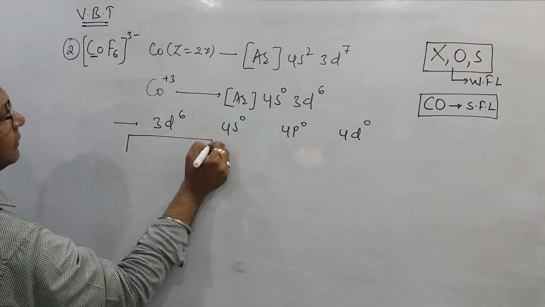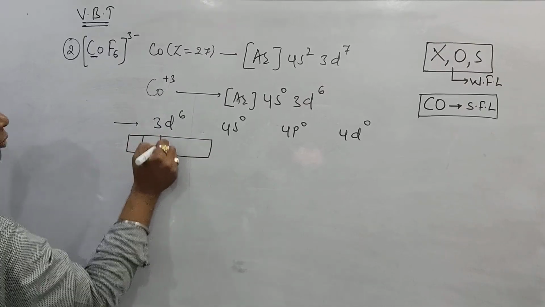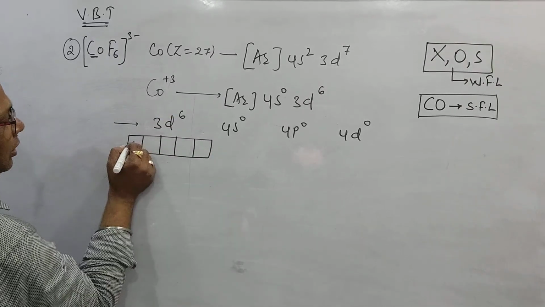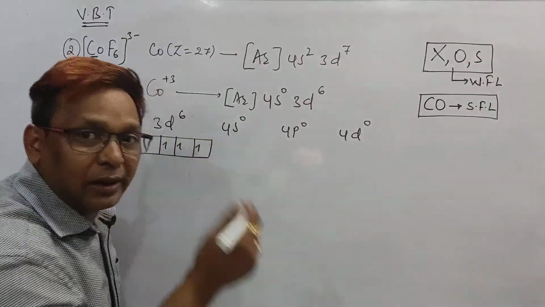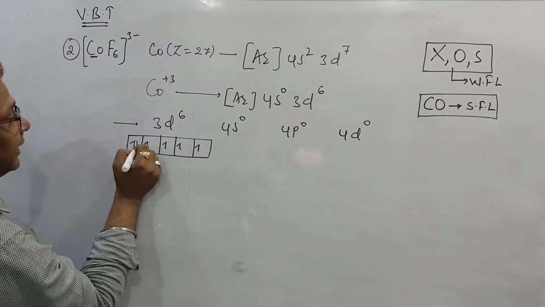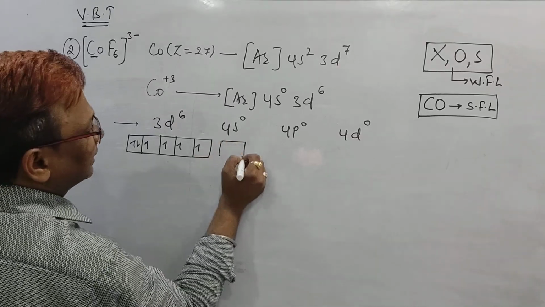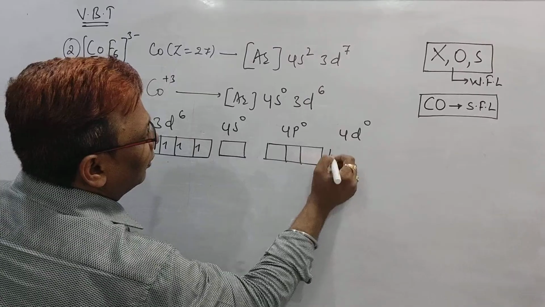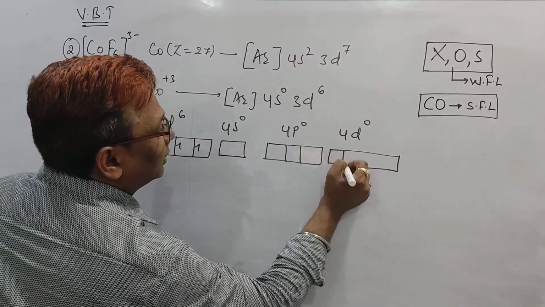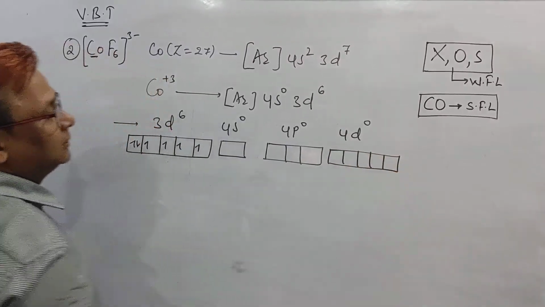But a d orbital has 5 degenerate orbitals. So 6 electrons means I should put here 3, 4, 5. Then according to Hund's rule I should pair up, beta, 5, 6. Then the s orbital is vacant. The p orbital is vacant. If you want to draw. If you don't want, no need to draw the d orbital.